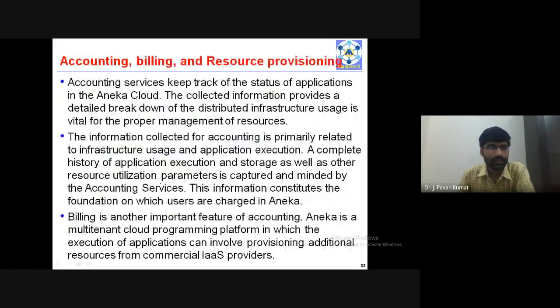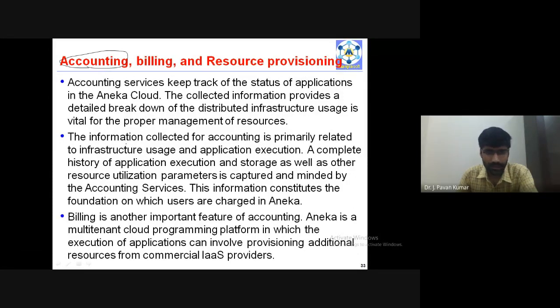Coming to the next type of service, called accounting, billing, and resource provisioning. This accounting service keeps track of the status of applications in the Aneka cloud. In order to keep track of what resources are held by which processes, which users, or which applications, this entire information can be maintained through this accounting service.